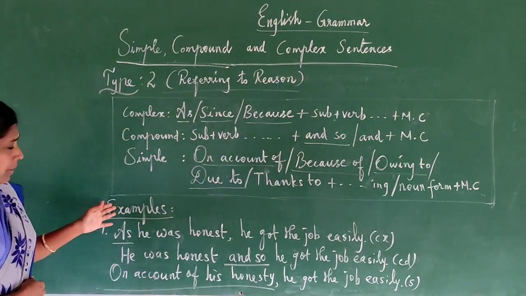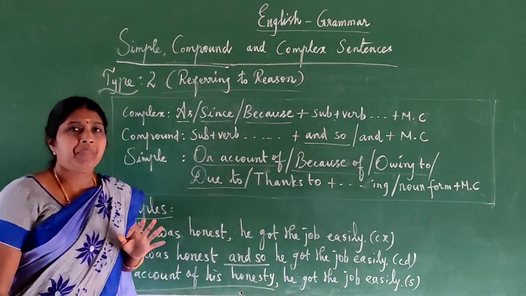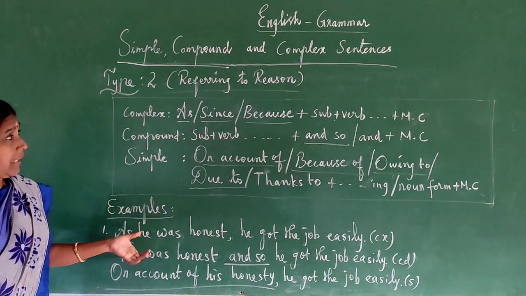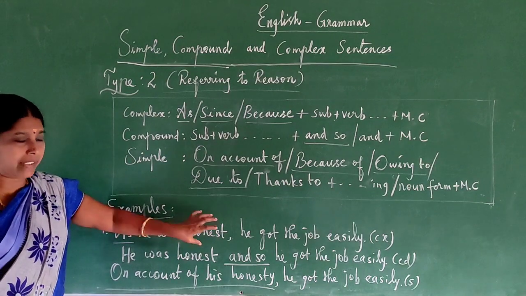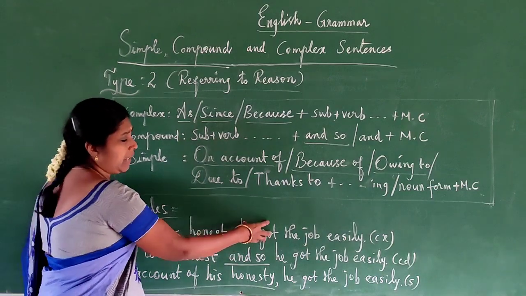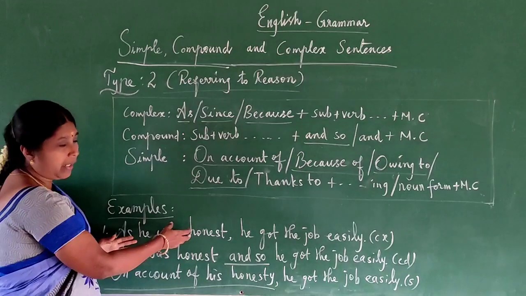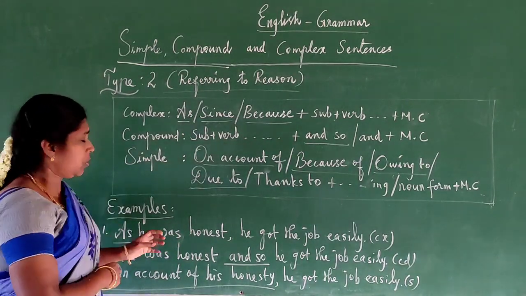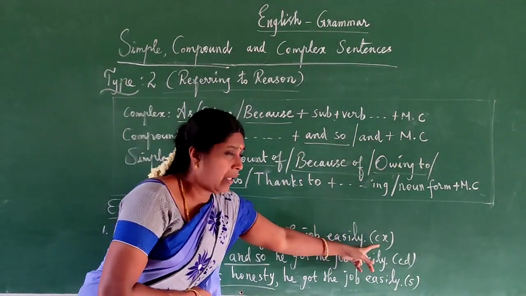Now come to the example. See the first one: as he was honest, he got the job easily. Here on reading this sentence we can understand that the sentence belongs to the reason type. As he was honest. What is the reason? Honesty. As he was honest, he got the job easily. So this is the main clause: he got the job easily. This one, as he was honest, is the subordinate clause. So here what is the subordinating conjunction? As. So the as present means what sentence is this one? Complex. That I have written CX.